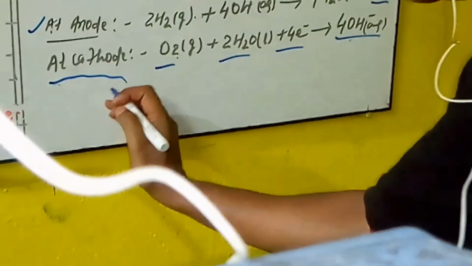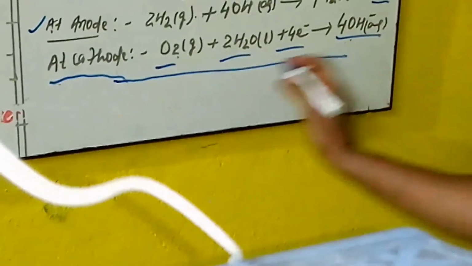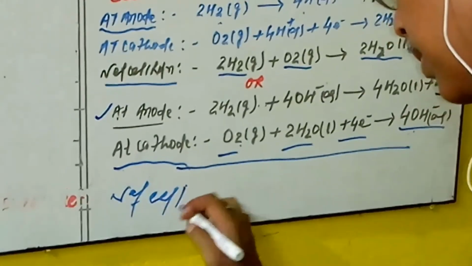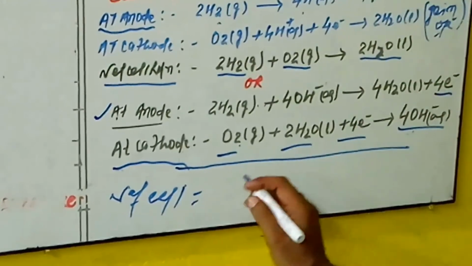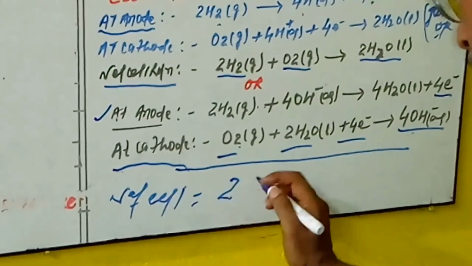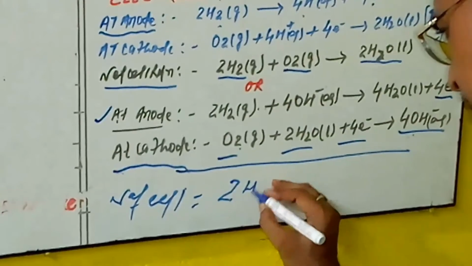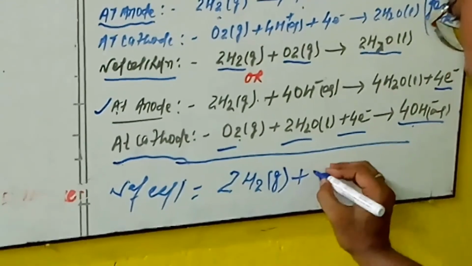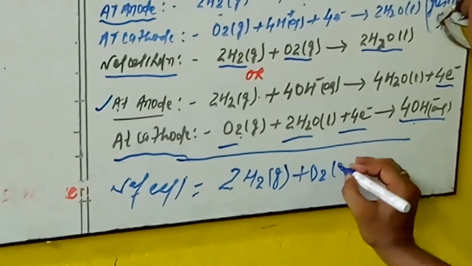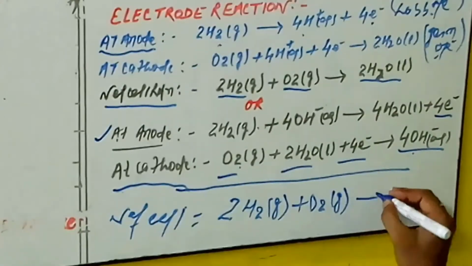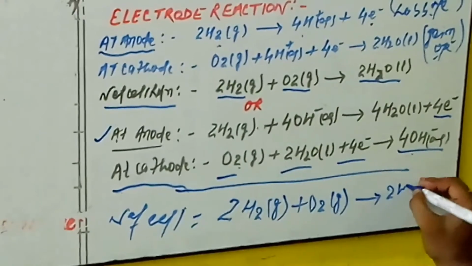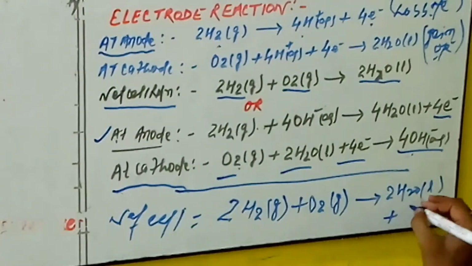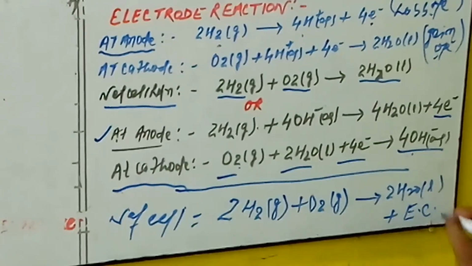After the addition of these reactions, again we get the net cell reaction. The resultant again is 2H2 gas plus O2 gas, and 2H2O liquid is obtained, and it produces electrical energy.